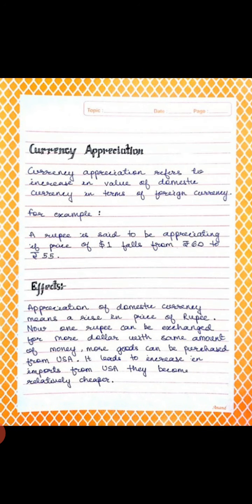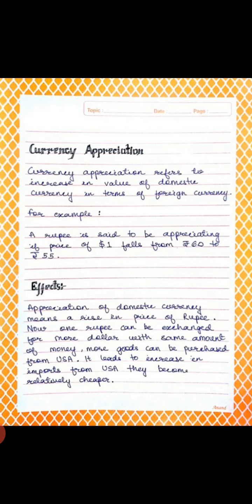Now we have to discuss the concept of appreciation, or currency appreciation, or appreciation of domestic currency. So students, appreciation of domestic currency refers to an increase in the value of domestic currency in terms of foreign currency. For example, a rupee is said to be appreciating if the price of $1 falls from rupees 60 to rupees 55. Appreciation is basically the opposite concept of depreciation.